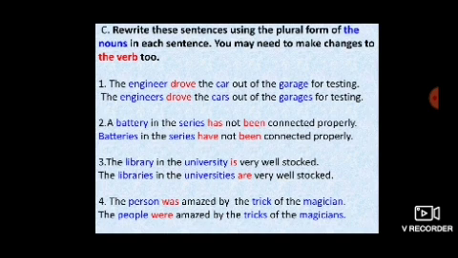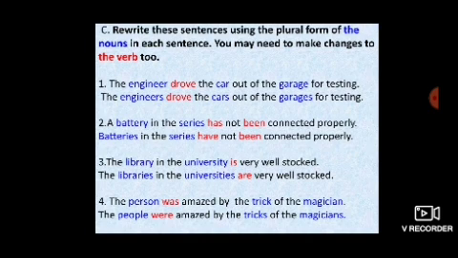Now in the second sentence, a battery in the series has not been connected properly. Here a battery is singular, so when you change into plural, battery will change into batteries. Then see the verb has been. This verb is used in the present tense for the singular subject. But when you change a battery into batteries, has been will change into have been. So the answer is batteries in the series have not been connected properly.